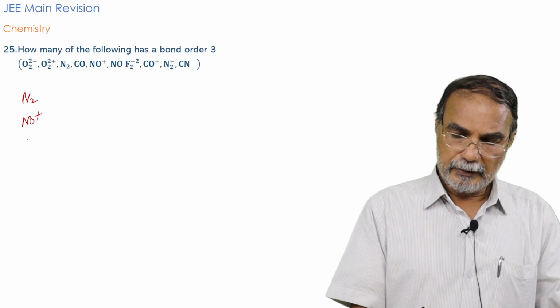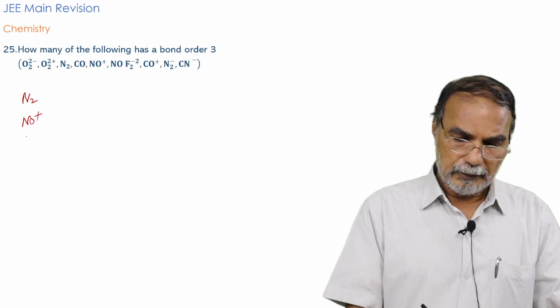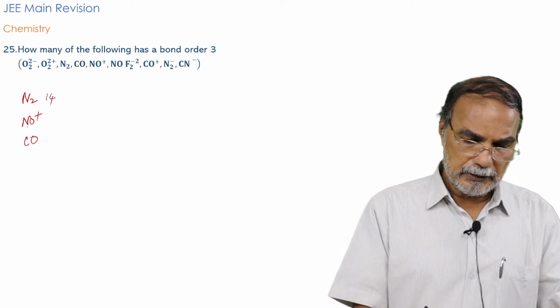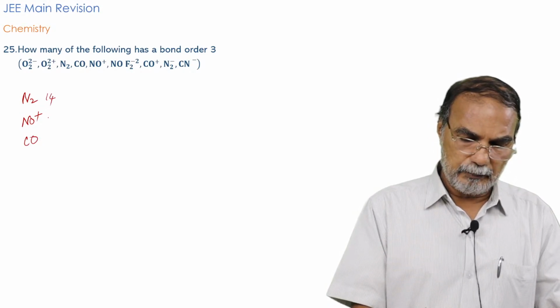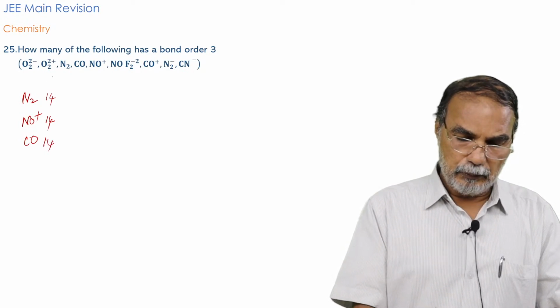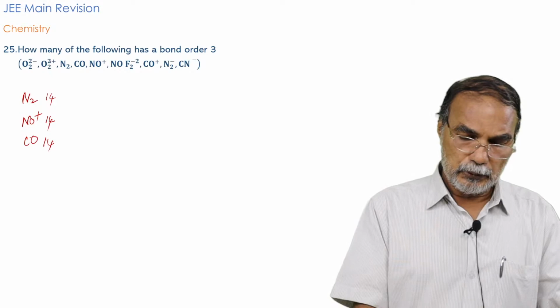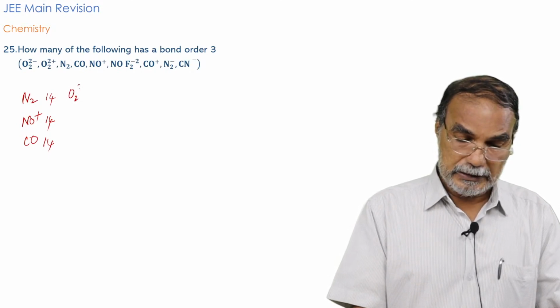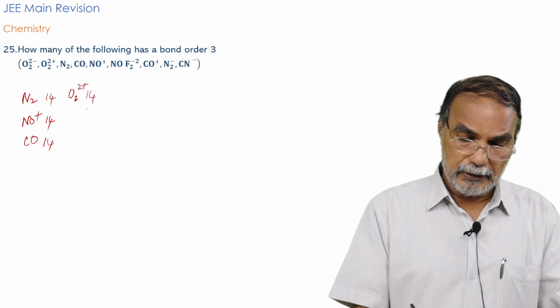and the CO molecule. They have 14 electrons, and this also, 8 plus 7, 15, minus 1, 14 electrons. This has 14 electrons, and count all others. O2 2 plus. O2 2 plus means 2 into 8, 16 minus 2. So O2 2 plus also has 14 electrons.